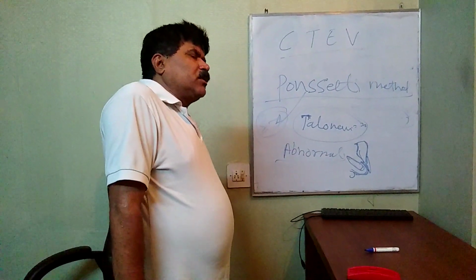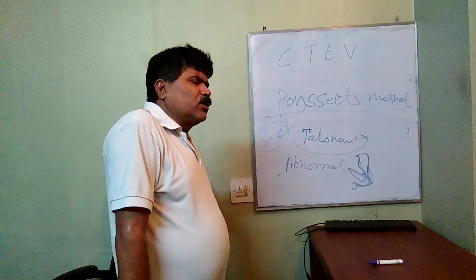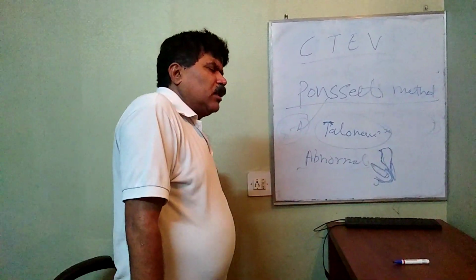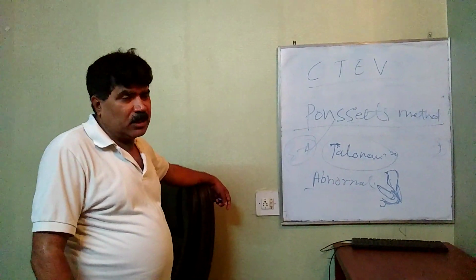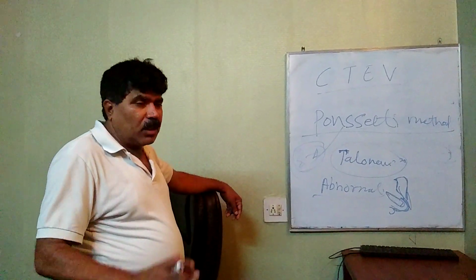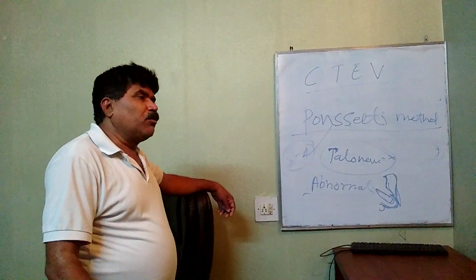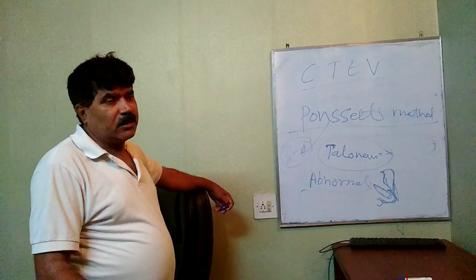If the child comes at a late stage, after 4 years or 5 years or 6 years, then it is very difficult to correct the deformity by manipulation or serial cast. Then you have to go for bony correction. So you have to cut the bone. So different types of osteotomies are also recommended in the late case.